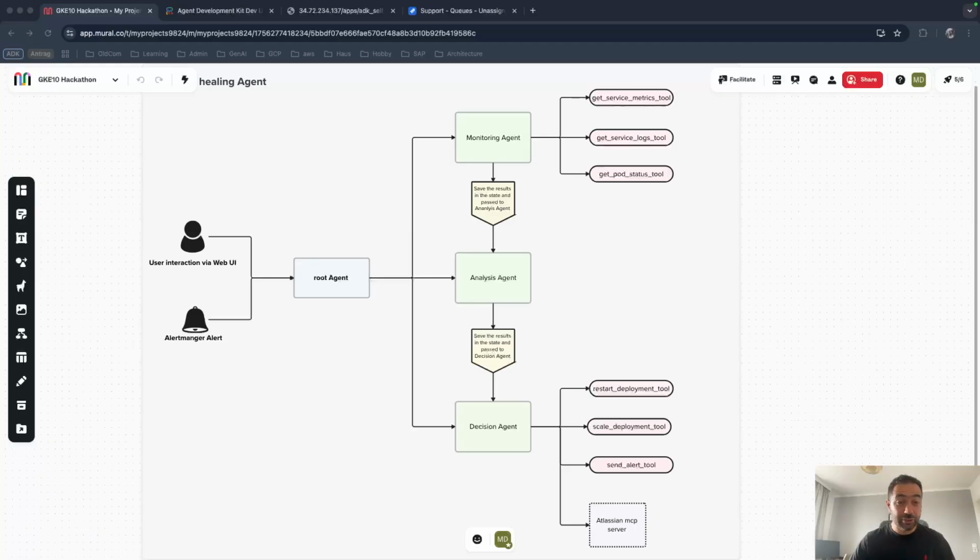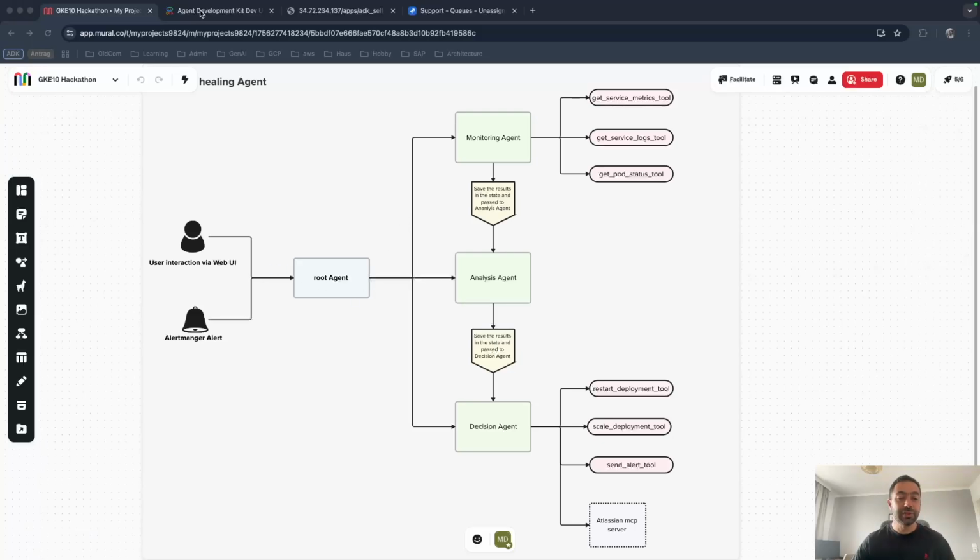Today I will quickly show you the multi-agent system I built for the Bank of Anthos microservices. This agent is an ADK AI-powered self-healing system made up of a root agent and three sub-agents: monitoring, analyze, and decision agent. The monitoring agent will gather the metrics and logs. The analyze agent will figure out what's going on, and the decision agent will take actions.